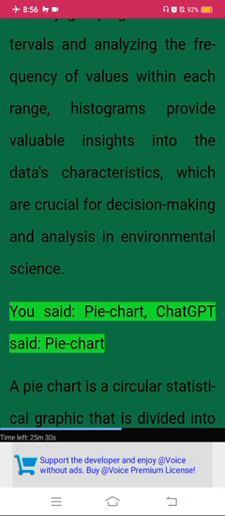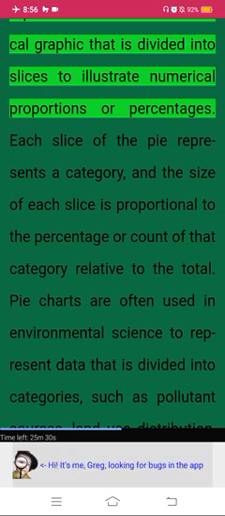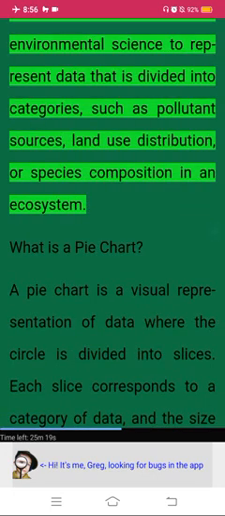Pie chart. A pie chart is a circular statistical graphic that is divided into slices to illustrate numerical proportions or percentages. Each slice of the pie represents a category, and the size of each slice is proportional to the percentage or count of that category relative to the total. Pie charts are often used in environmental science to represent data that is divided into categories, such as pollutant sources, land use distribution, or species composition in an ecosystem.